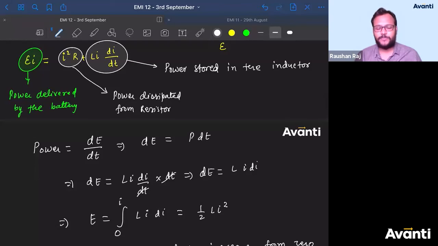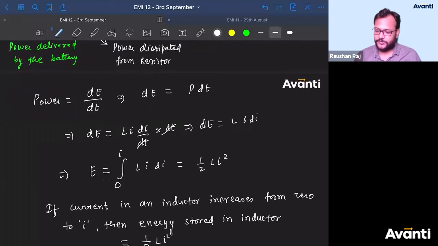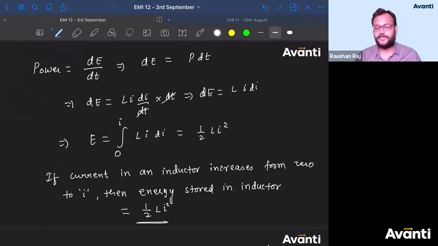Flux decrease, increase, we will talk about later, the current is increasing or decreasing. All right, guys. So this is what we have to talk about, the energy interaction inside the inductor. So if that simple question has been asked to you, that the current has increased from 0 to I, then what is the energy stored? Half into L I square.